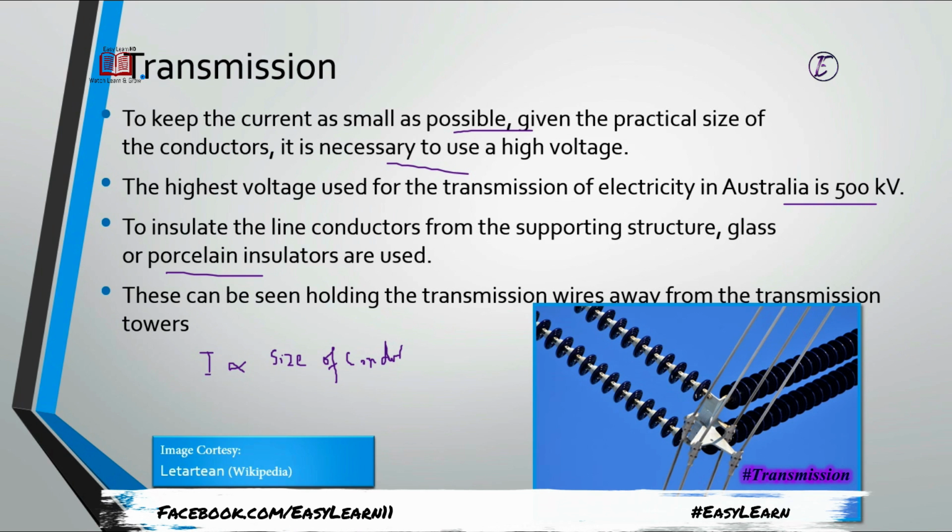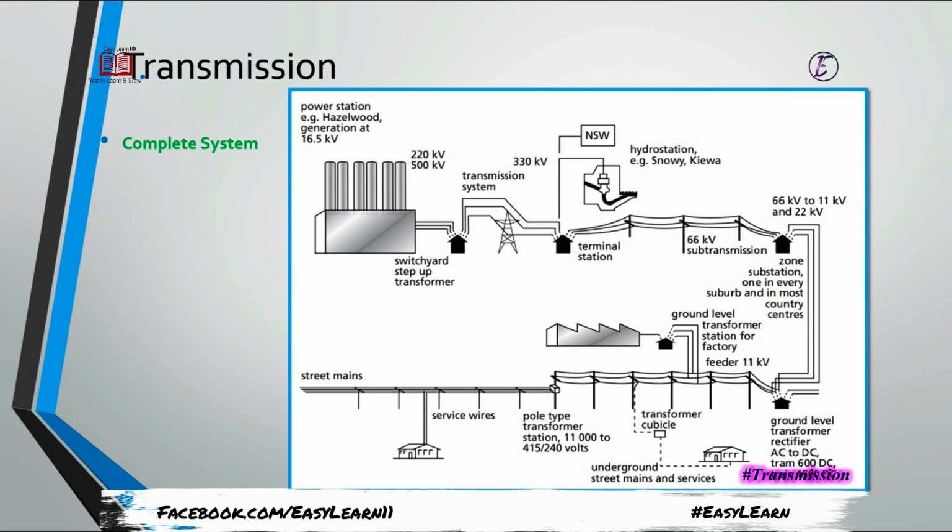Actually, these wires are made up of, as we discussed, aluminium coating, aluminium cores inside, and the outers are also an aluminium combination, due to their light weight basically, and because it is cheap also. The copper wires are basically used for grounding purposes and for distribution, and sometimes they are costly as compared to this. These can be seen holding the transmission wires away from the transmission towers.